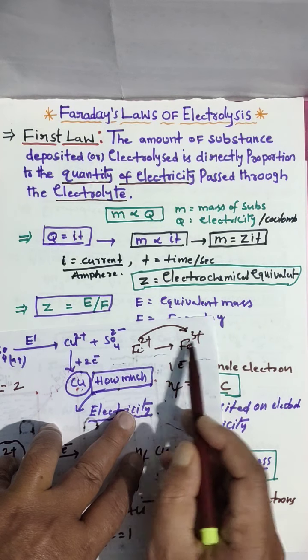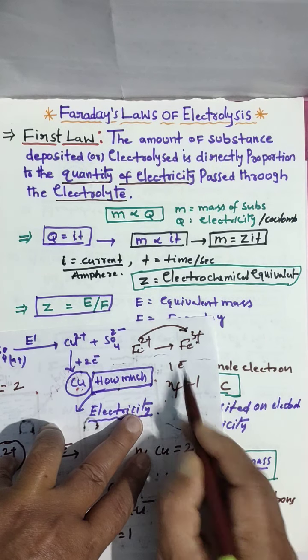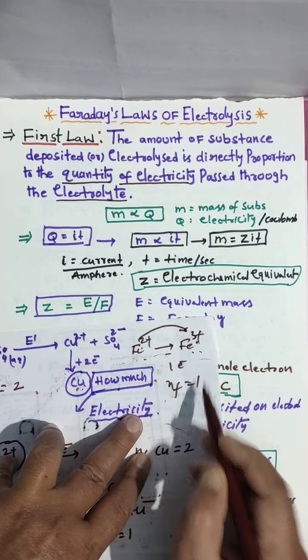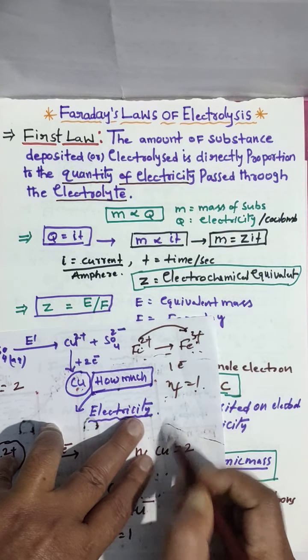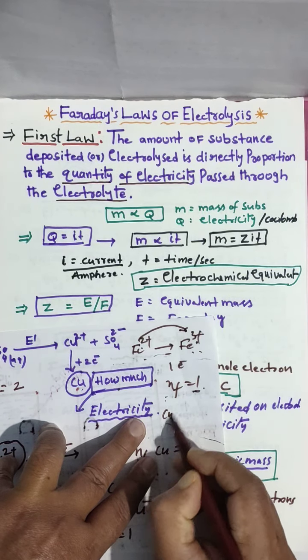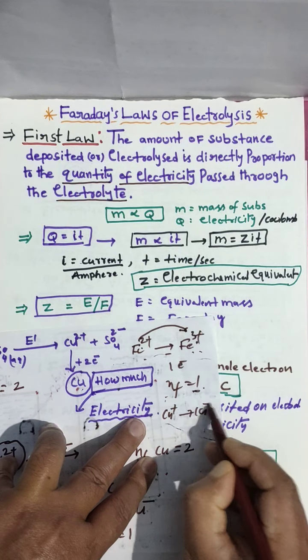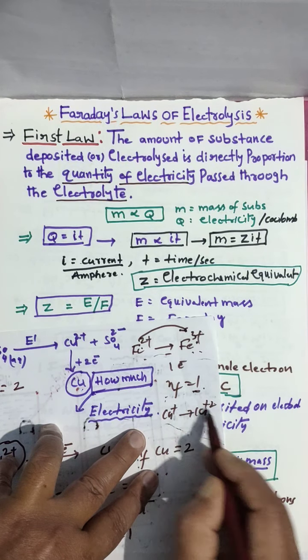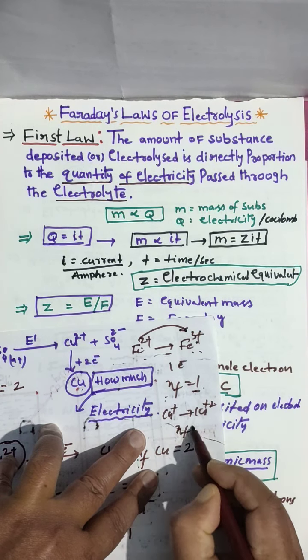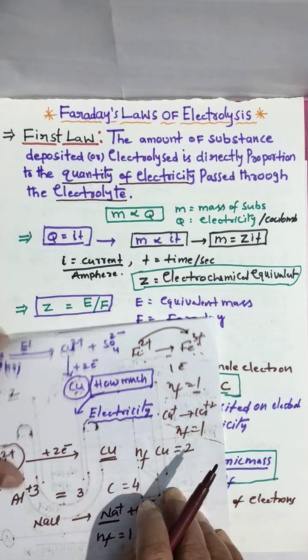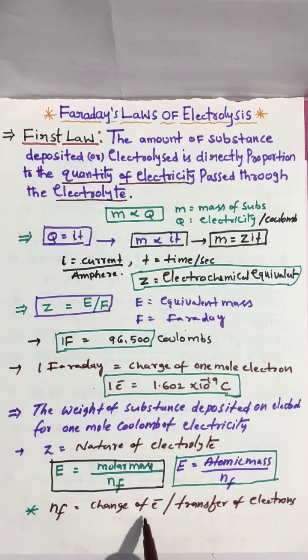For example, Cu+ converted to Cu2+. How many electrons changed? 1. So the n factor is 1, like that. So the number of electrons changed or transferred is called the n factor.